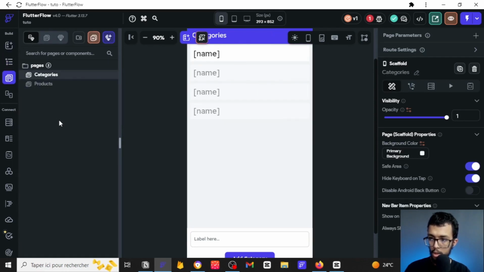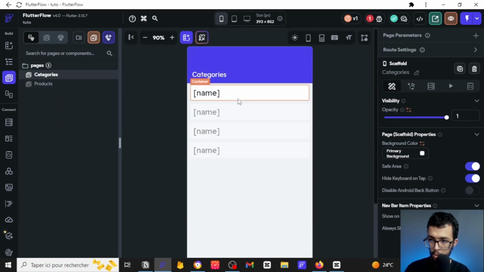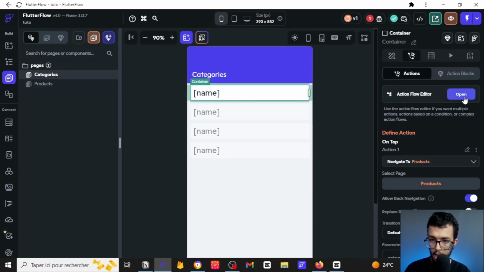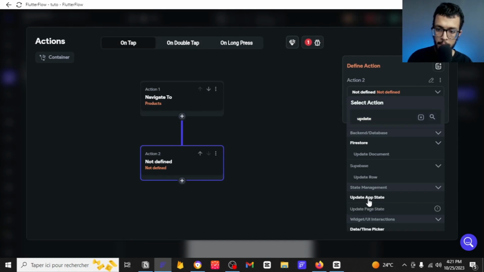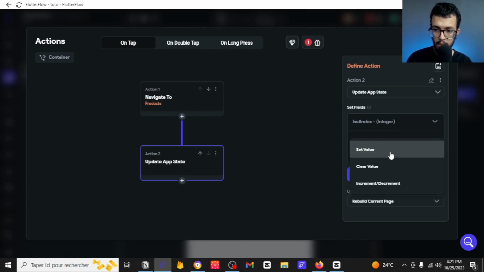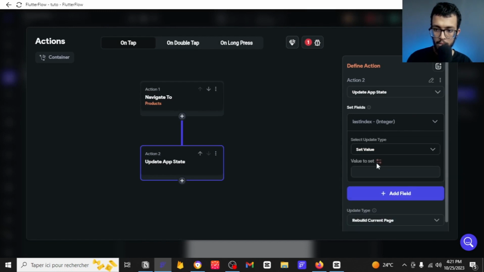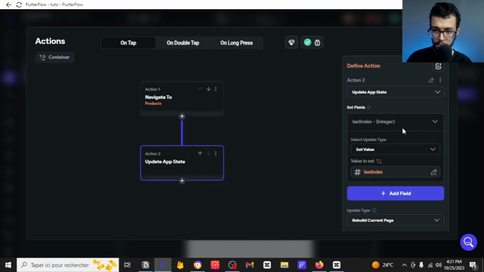So we can go back here to categories, and as we were talking about this navigation action, we want to open that, and after we have navigated, we want to update an app state. That app state is going to be last integer, and instead of passing that data to the page parameter, we are going to give it to this app state. We want to set the value to the last index.